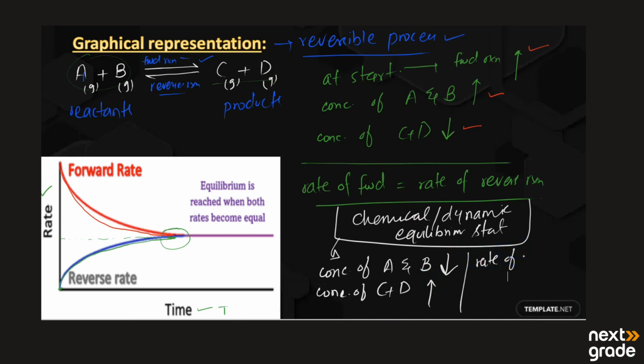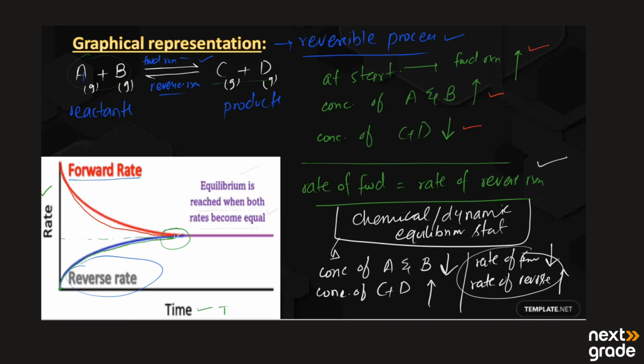The rate of forward reaction goes down and the rate of reverse reaction increases. A time comes when the rates of these two reactions become equal to each other. The equilibrium state is reached when both the rates become equal, the rate of forward reaction and the rate of reverse reaction.